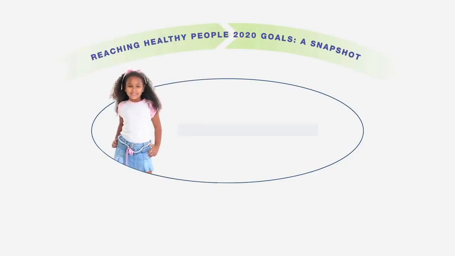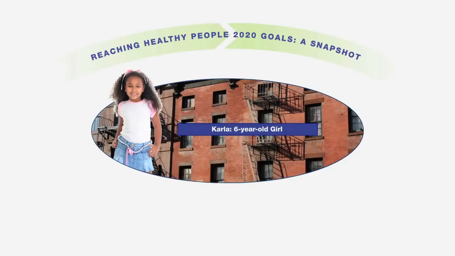Meet Carla, a 6-year-old African-American girl. Carla lives in an urban area. She doesn't have any parks or playgrounds close to her apartment building, so she does not get enough daily physical activity. Carla takes the bus to school and back. Carla's grandmother stays with her after school. Carla typically watches 4 hours of TV a day. Carla's apartment building is old and in need of repair, exposing her to mold and lead dust.